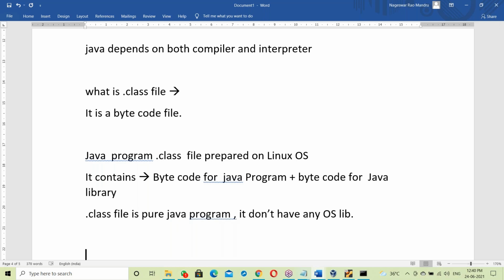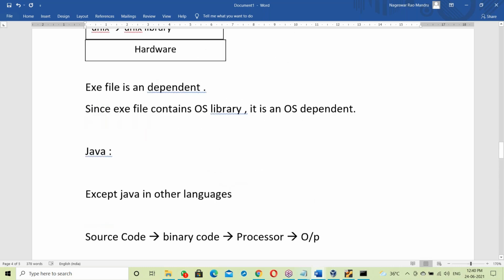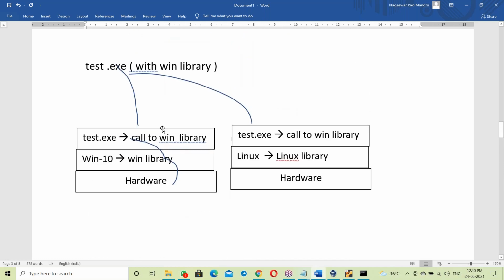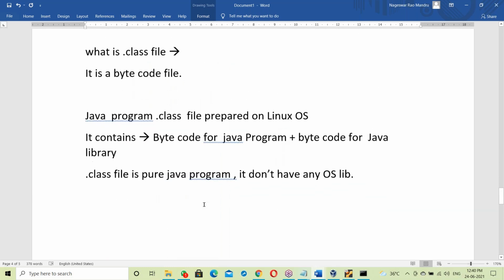Okay. Fine. That is the .class file. It is a purely Java program with no OS library. Now, how do we run this .class file? For this, let us take different platforms, like we did for the exe file: first Windows, next Linux, next Unix.